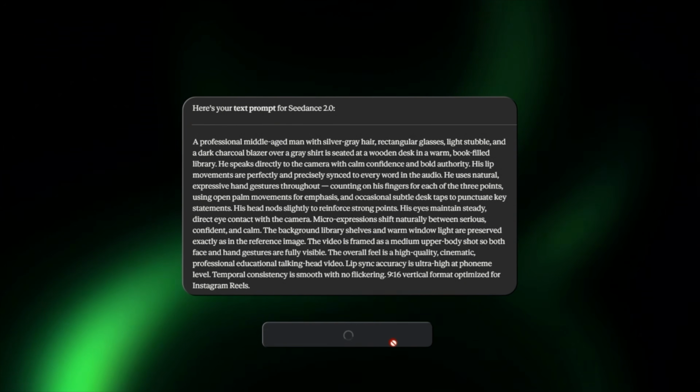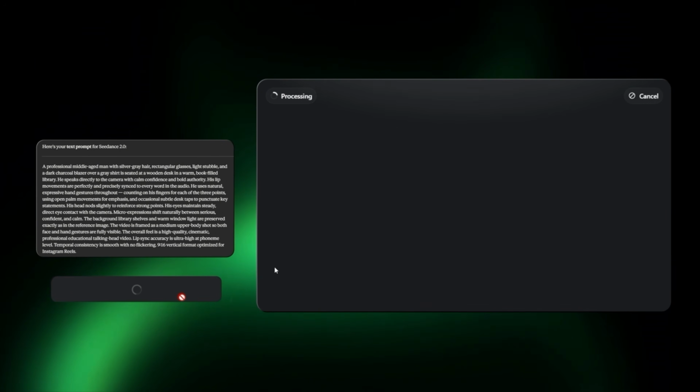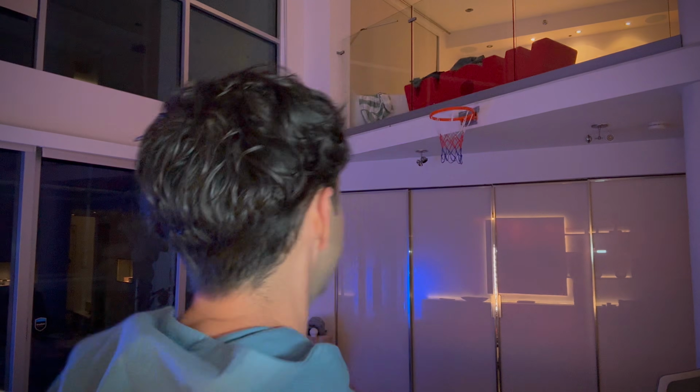Then we're going to click generate, and we're probably going to have to do this a couple times to make a full clip. Now we're just going to have to wait like 2 or 3 minutes, so I'm going to shoot some hoops. And guys, if you think I'm not draining shots working on my game while this is prompting, you're out of your mind.